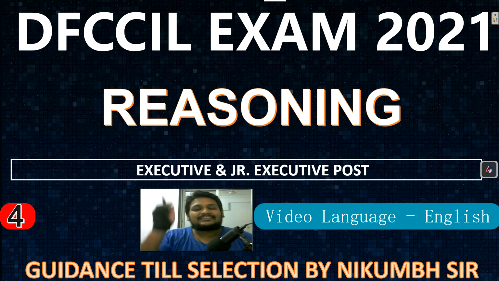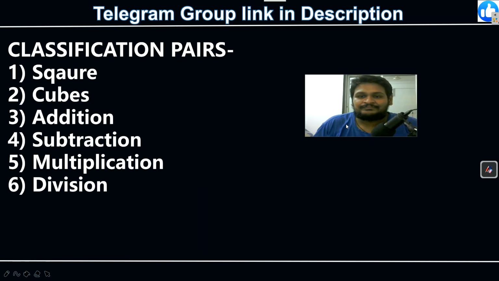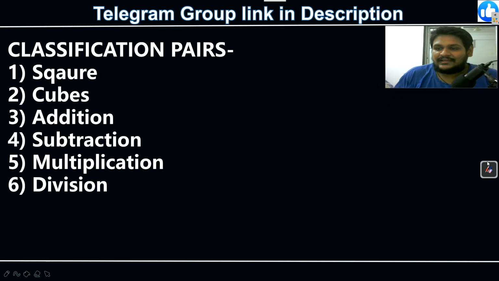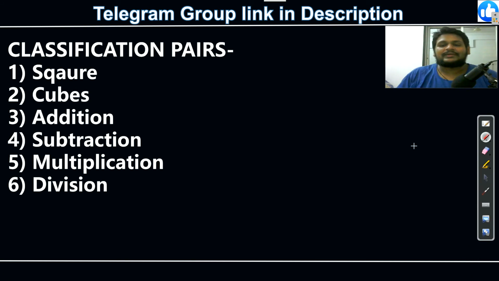With this learning, we will start today's lecture of reasoning, part 4, where we are continuing classification. Today we will see the second and third types. We will quickly finish this chapter, then tomorrow we will start a new chapter, which is small. In classification we already saw the numbers.